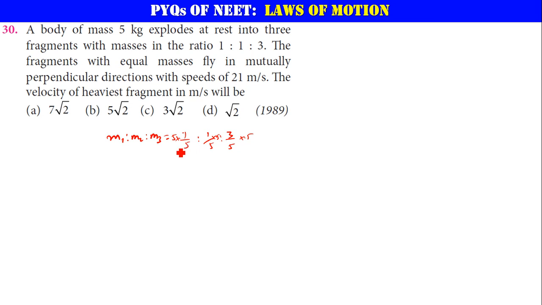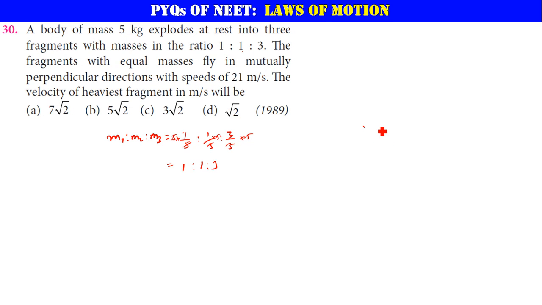Okay, so each block will have a 1:3 ratio only. That means this is 1 kg, this is 1 kg, this is 1 kg. Those are the masses of the 3 bodies. The fragments with equal masses fly in mutually perpendicular directions with speeds.